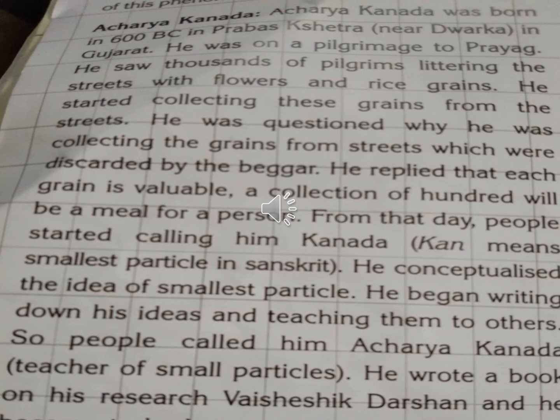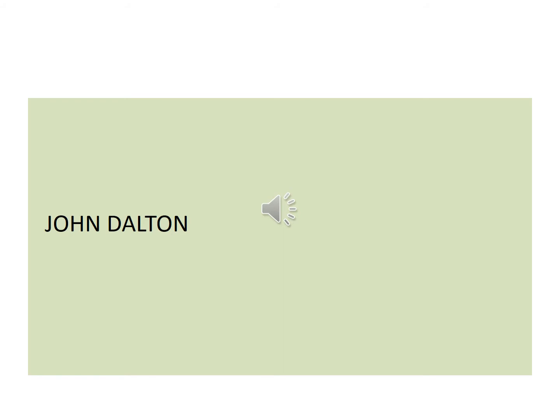Okay, children. Now we will study about Dalton's atomic theory. John Dalton, a school teacher, a meteorologist and an expert on color blindness. John Dalton is best known for his pioneering theory of atomism.